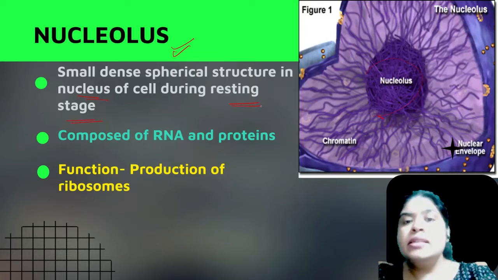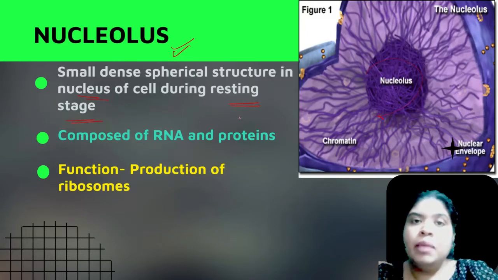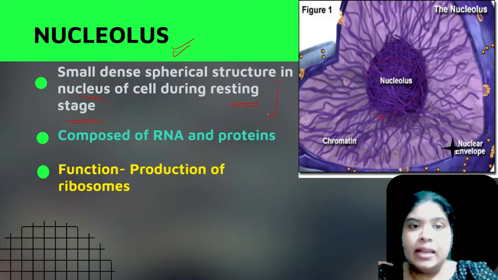This resting stage will become clear when we talk about cell division in detail. We'll talk about what the resting stage of the cell is. And if I talk about what is present inside the nucleolus, it is composed of RNA and proteins. So ribonucleic acid and proteins are the main constituents present inside the nucleolus of the cell.